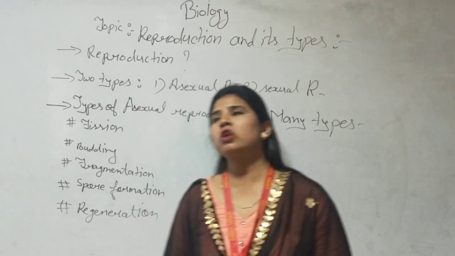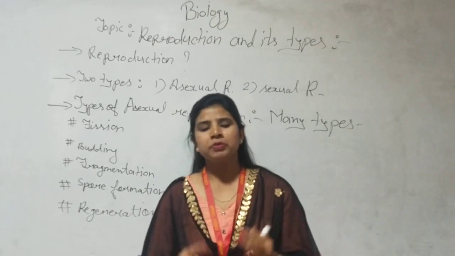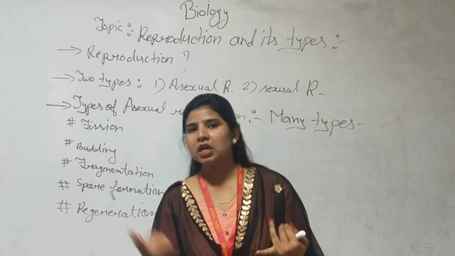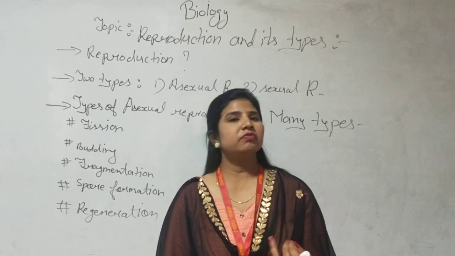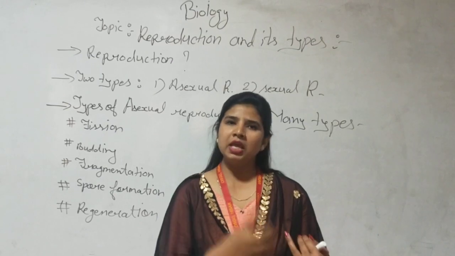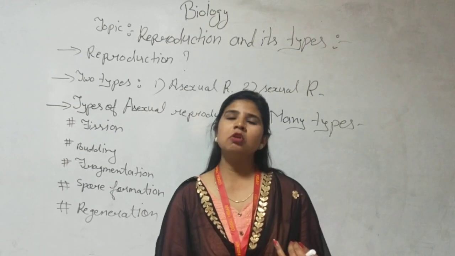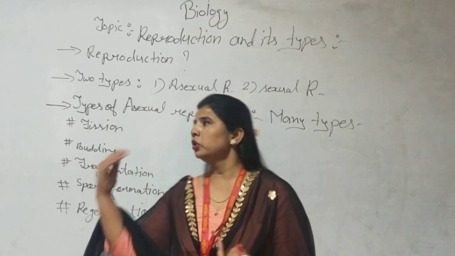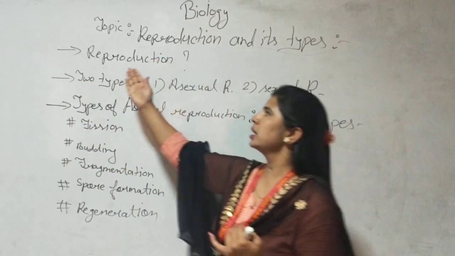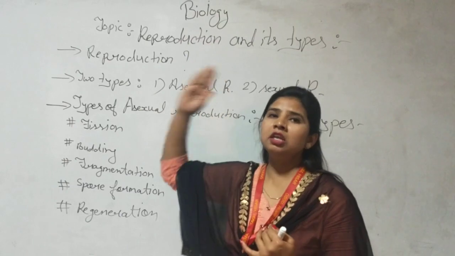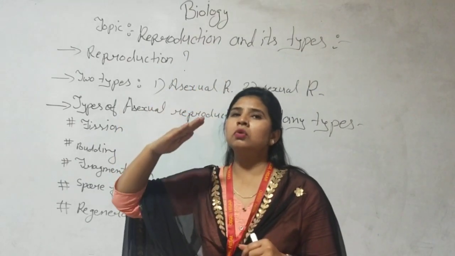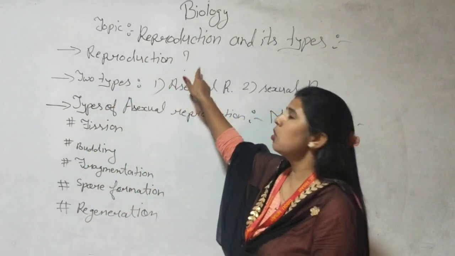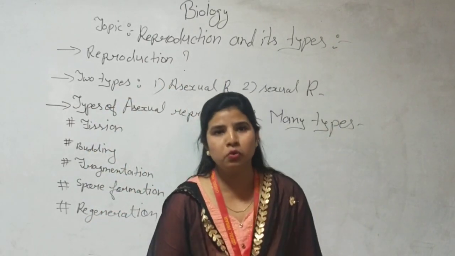If the question comes, what is the importance of reproduction? It carries forward the number of different species which you see around us, plants as well as animals. They are maintained and present in this world because of reproduction. So you can write in your notebook: reproduction is a natural process in which parents maintain their own character, and this is also responsible for evolution.